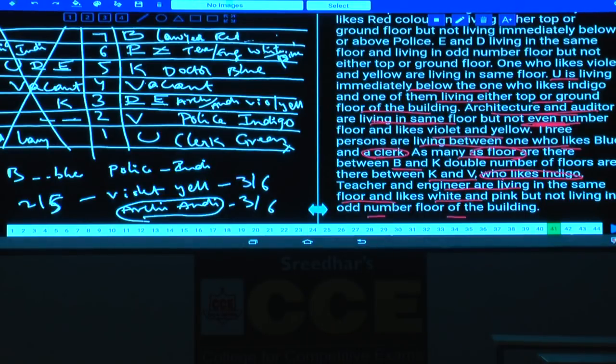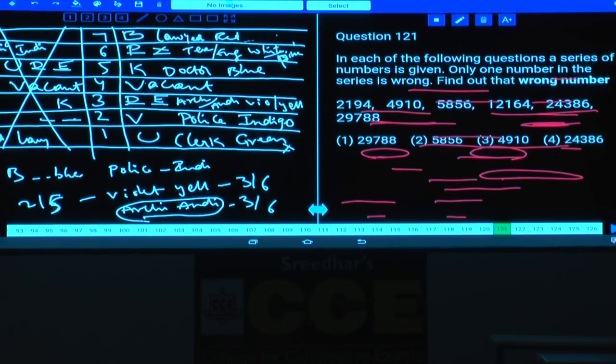Completed? Then now question numbers 121 onwards. Now question numbers 121 to 125, wrong number series were given, isn't it? 121 to 125, wrong number series.